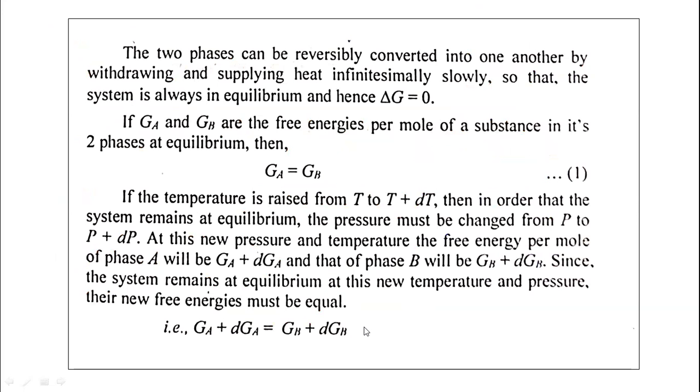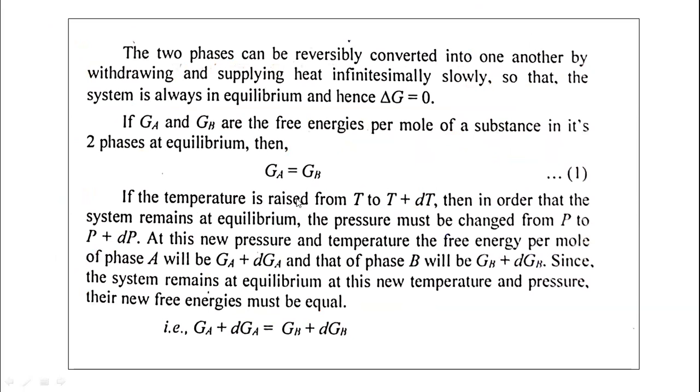Now the two phases can be reversibly converted into one another. Liquid is converted to the vapor phase, vapor is converted to the liquid phase. And at equilibrium, delta G becomes equal to 0. That is known to us. Now, if Ga and Gb are the free energies per mole of the substance in its two phases at equilibrium, then we know Ga equals Gb.